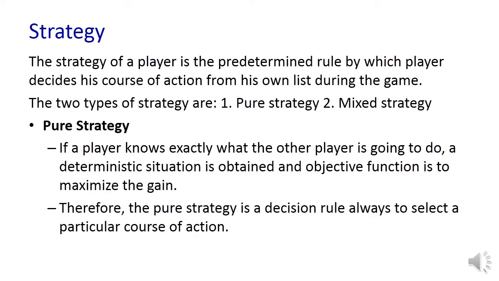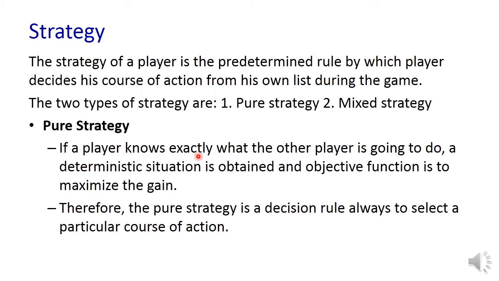Now let us understand the different types of strategies each player can have. The different courses of action are called strategies. The strategy of a player is predetermined. It is a rule which is already determined, by which the player decides his courses of action from his own list during the game. There are two types of strategies. One is pure strategy, another one is mixed strategy.